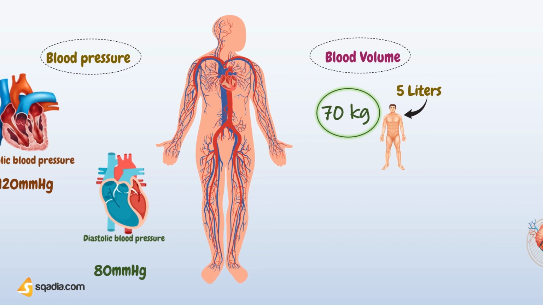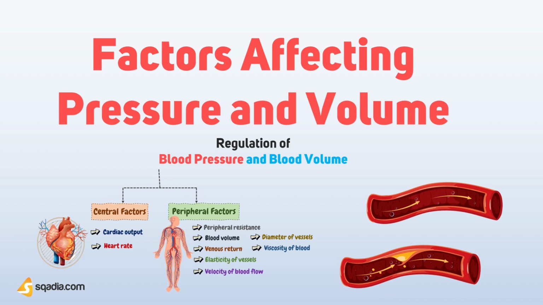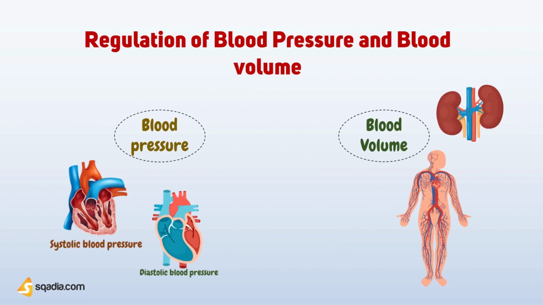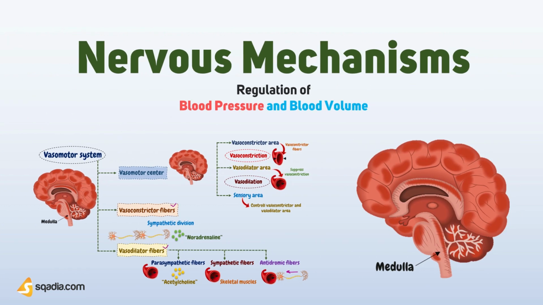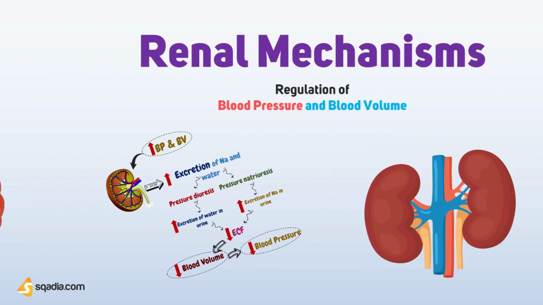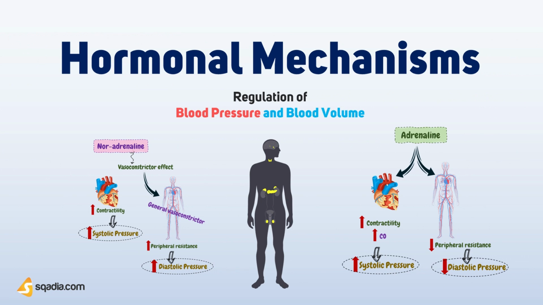So, in this video, we will first learn about the factors that contribute to these variations. Or to put it another way, what are the determinants that maintain blood pressure and blood volume? And after learning that, we will then examine the depth of our core topic, regulation of blood pressure and blood volume. Where? First, we will talk about nervous mechanisms, renal mechanisms, and hormonal mechanisms.